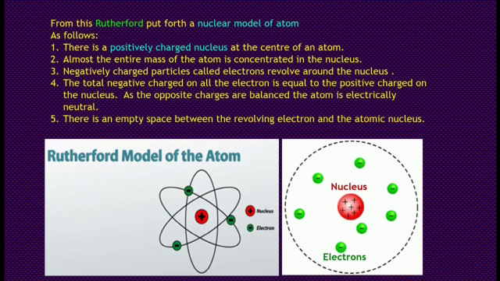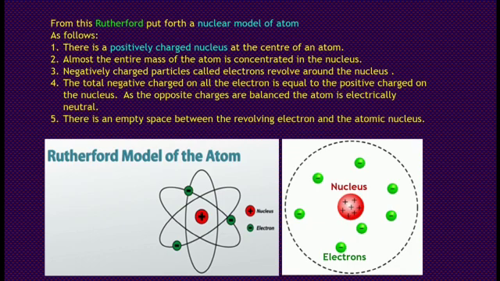From this, Rutherford put forth a nuclear model of atom as follows. There is a positively charged nucleus at the center of an atom. Almost the entire mass of the atom is concentrated in the nucleus. Negatively charged particles called electrons revolve around the nucleus.